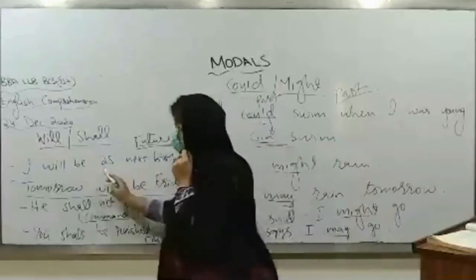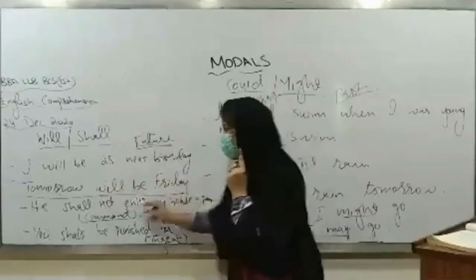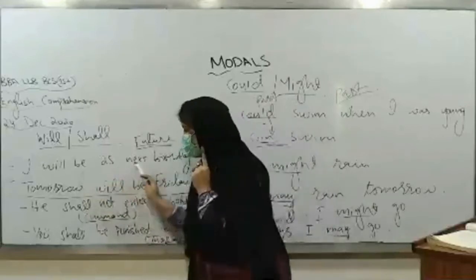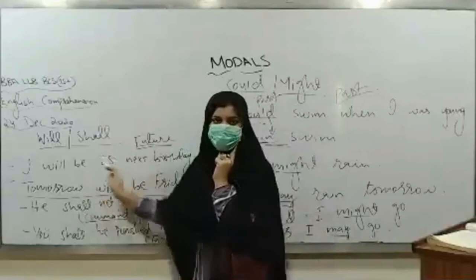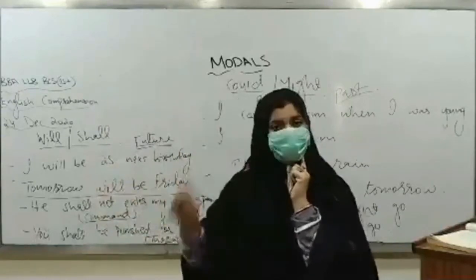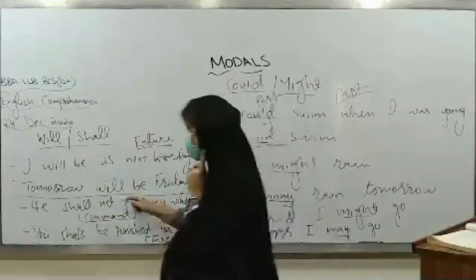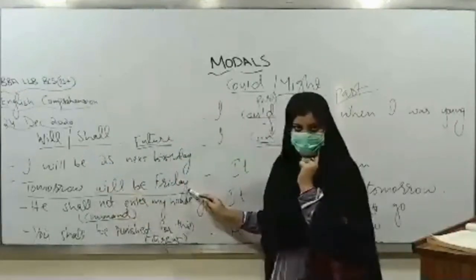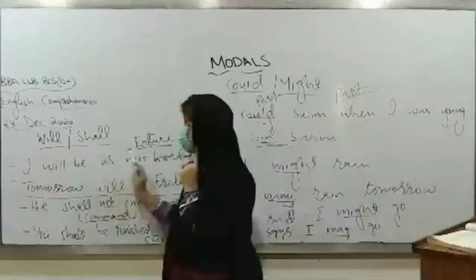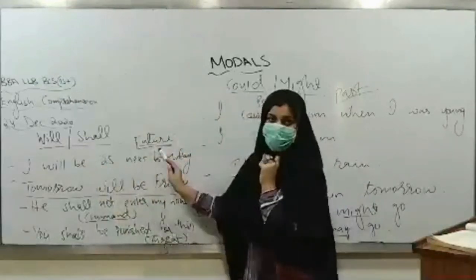Look here, I will be 25 next birthday. Tomorrow will be Friday. Now here, I will be 25 next birthday. Now here, this sentence is expressing what? Any action that will take place in future. Future में होगा 25 का. Tomorrow will be, कल Friday होगी. So this will is actually used to express anything which is related with future.